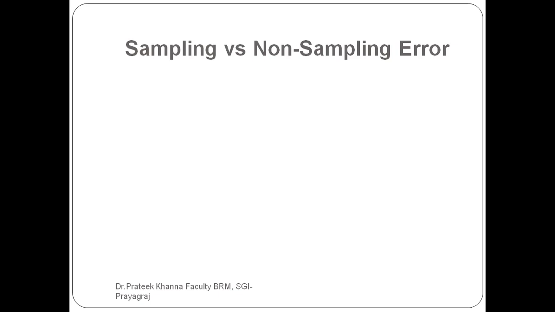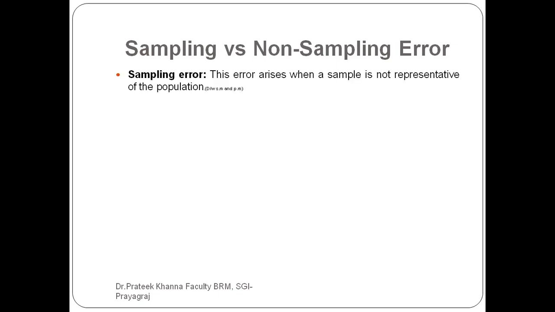So what is the difference between sampling and non-sampling error? Sampling error arises when a sample is not representative of the population. This is a very important topic we have to know when you conduct research. It means whatever sample you have chosen is not representative of the population.